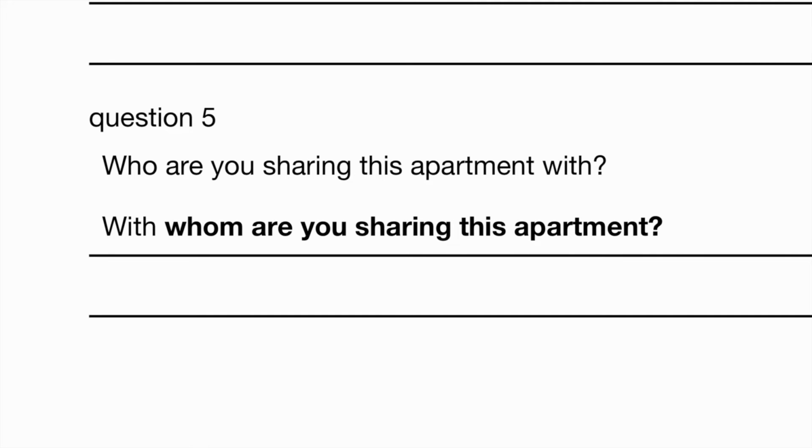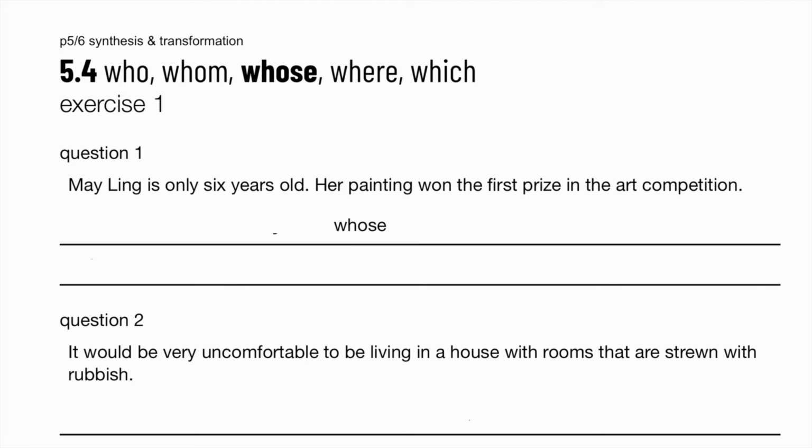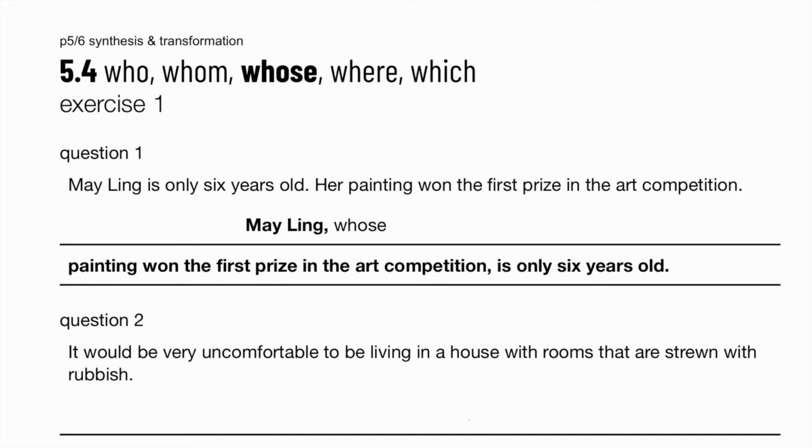With whom are you sharing this apartment? And that is all for whom. Now we're dealing with whose, so showing belonging. Mei Ling is only 6 years old. Her painting won the first prize in the art competition. So Mei Ling, whose painting won the first prize in the art competition, is only 6 years old.